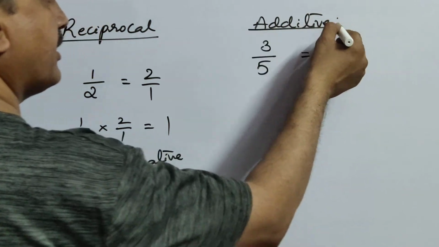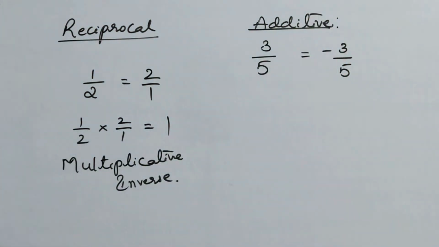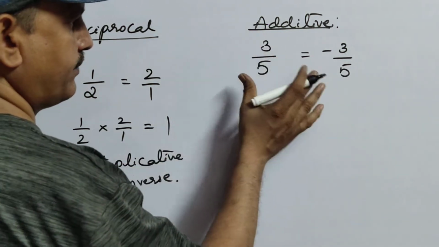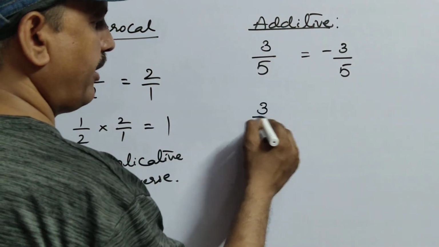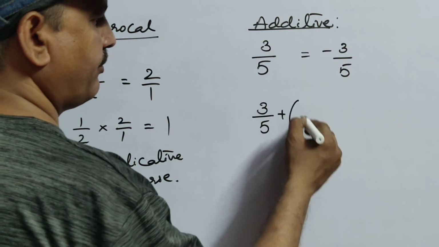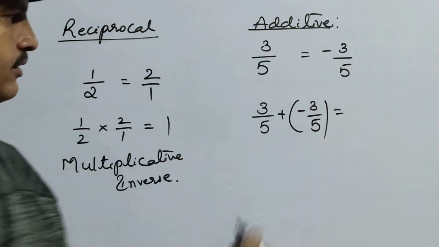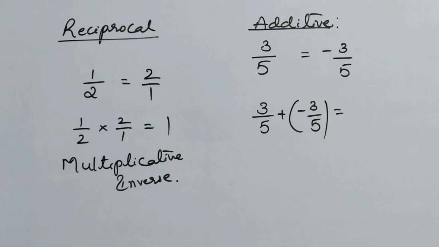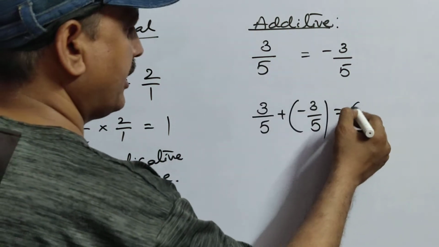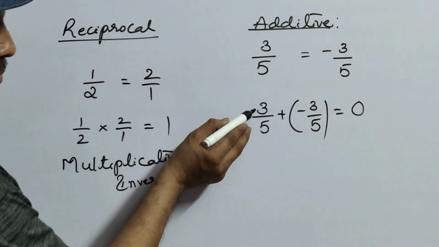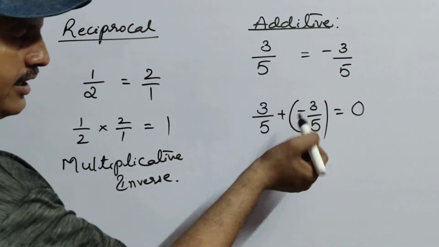So how can you say that it is an additive inverse? See here. Add these two, children, 3 by 5 plus minus 3 by 5. What answer are you going to get, children, always? If you clearly observe here, you will get 0. Why? Because plus 3 by 5 and minus 3 by 5 get cancelled.